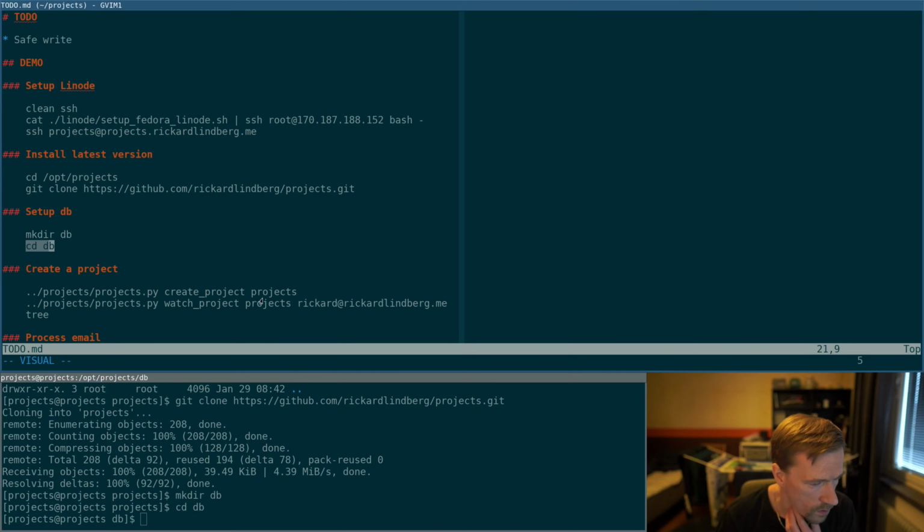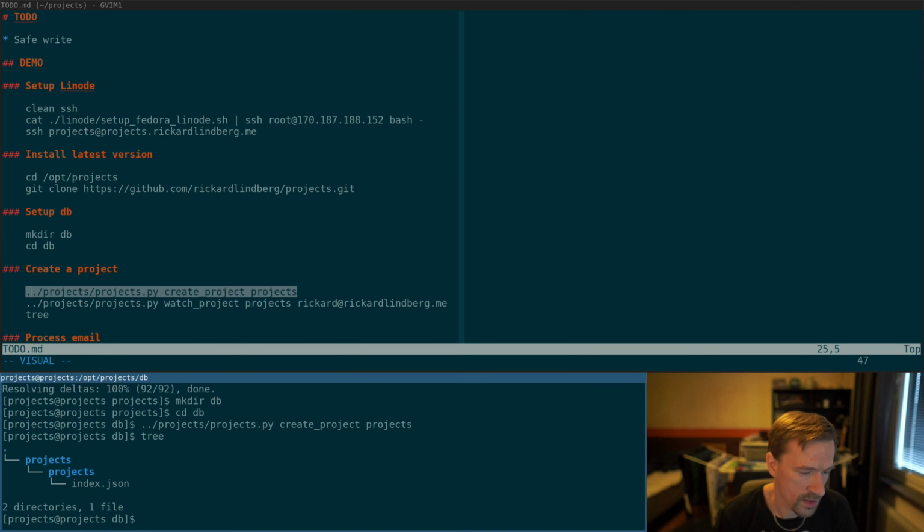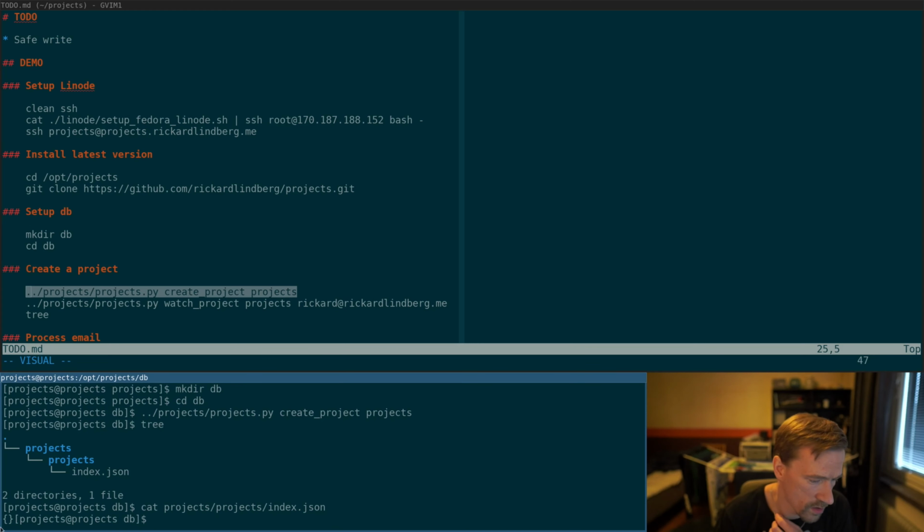Now let's create a project called projects. We will invoke the projects PY file with the create project command and the name of the project. If we look at the files now, it created the index.json, and if we have a look at it, it's just an empty dictionary.